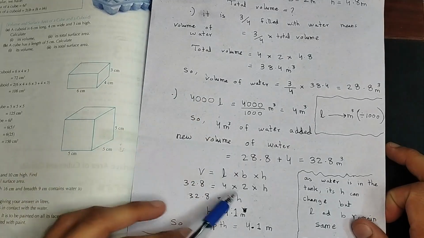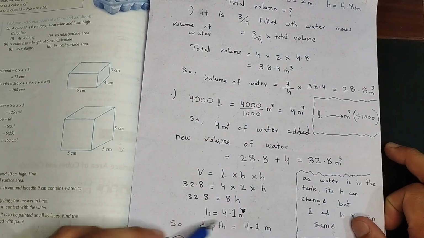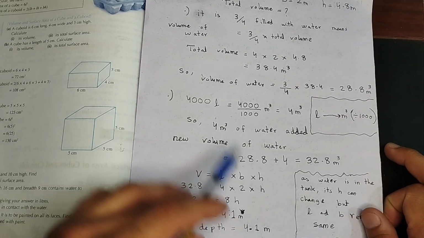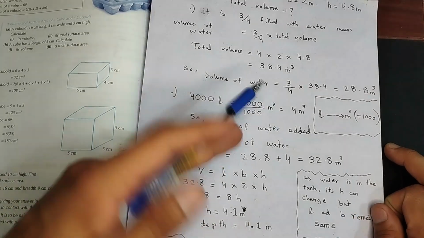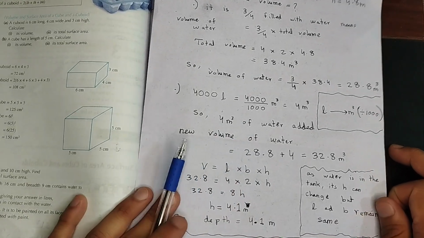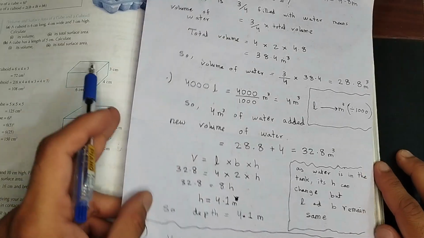It doesn't even matter. Once you find the height from the new volume of water, that's the depth of water after adding 4,000 liters to the already given volume of water, right? Depth basically means height as well. This was question number 7.